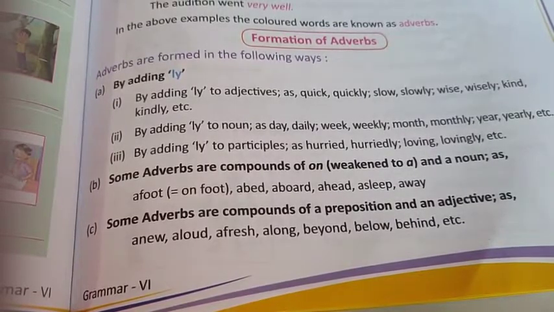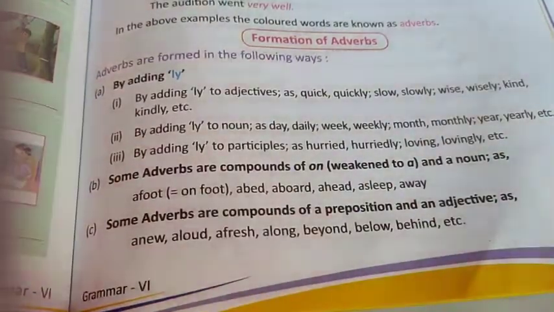Don't consider them all adverbs. Some are actually adjectives. Let it be friendly. So friendly here is an adjective. Kindly, deadly, these are adjectives.